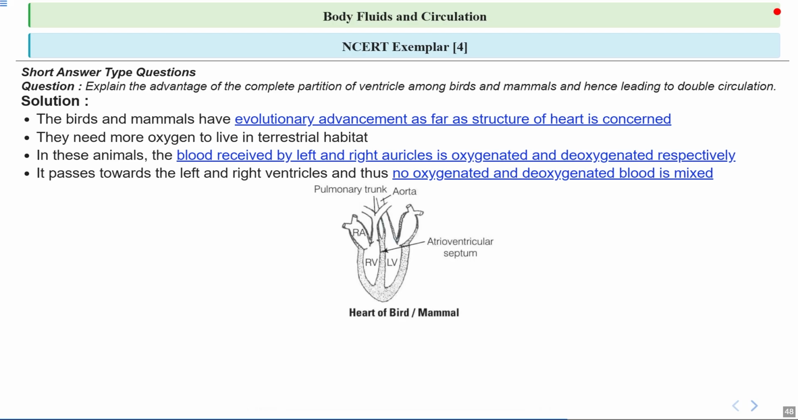So you can see the structure of the heart. This is the structure of the heart of a bird or mammal. You can see the atrioventricular septum separating the right ventricle and left ventricle. You can see the pulmonary trunk and aorta.